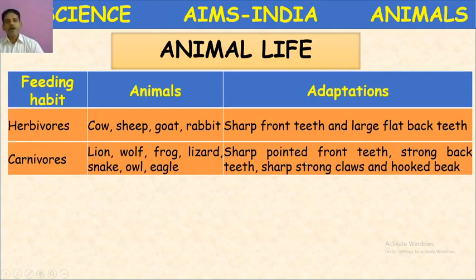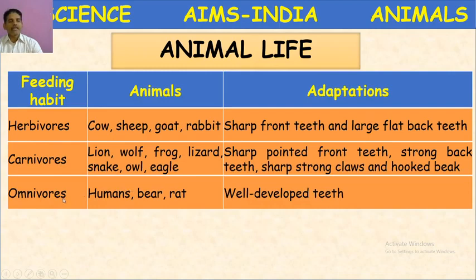So they possess sharp pointed front teeth, strong back teeth, and sharp strong claws and hooked beak. Again, in birds, a hooked beak and strong claws are present. Even in hunting animals like lion and leopard, they possess strong feet to chase the prey, and strong front teeth or canines. They are particularly for tearing the flesh. Those teeth are useful.